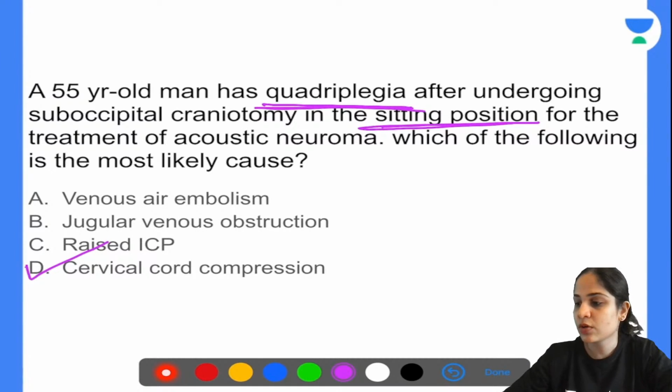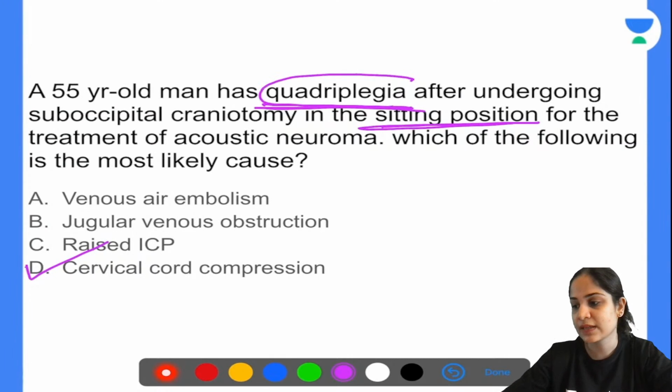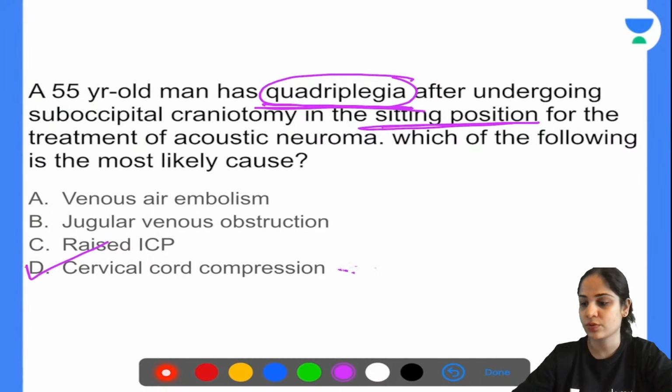If you are looking at something that is neurological, the cause of it also has to be neurological. This was the thing that they were trying to confuse you with by saying sitting position. Now, how would the other things have presented? Have a look at this. How does venous air embolism present?